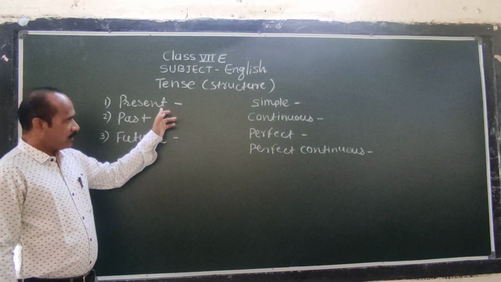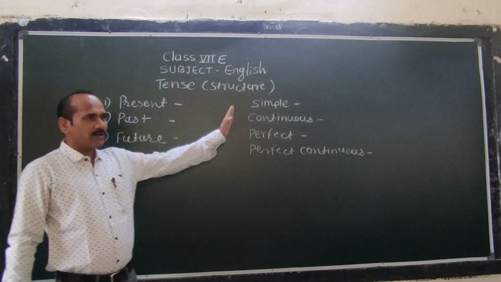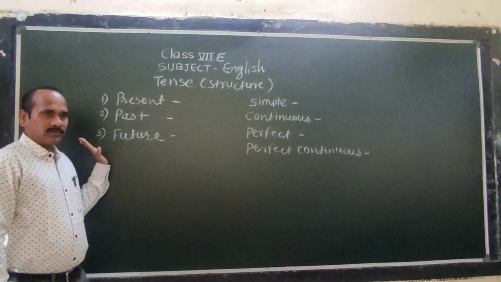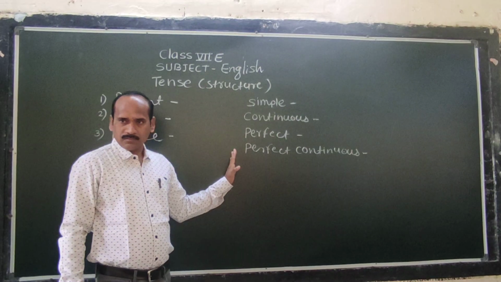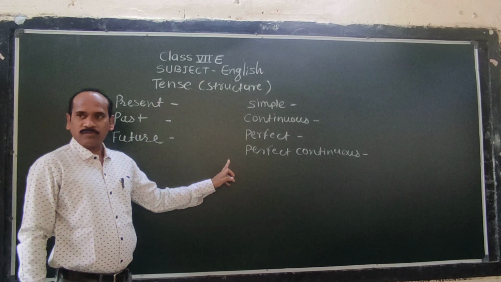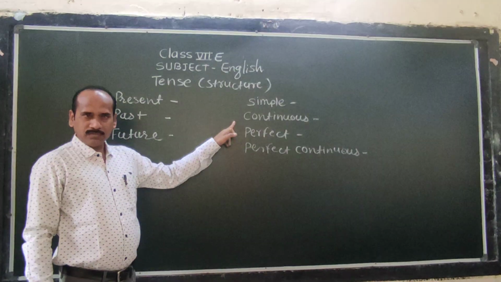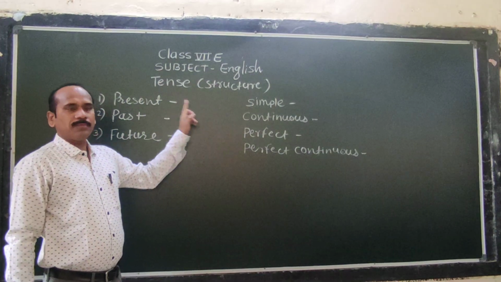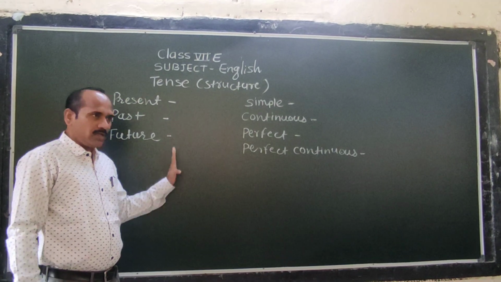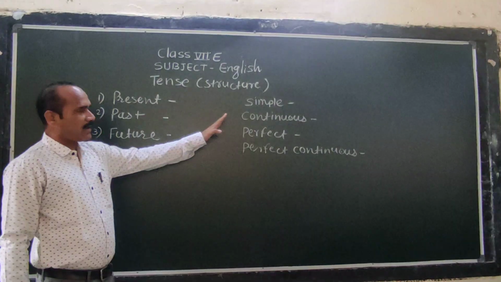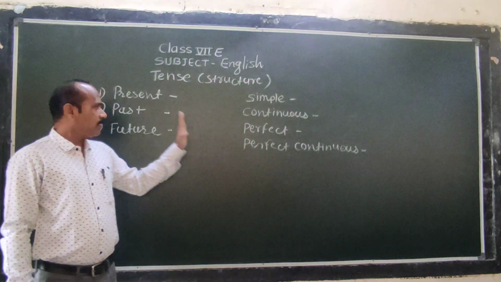Then, each tense has four parts. These are the sub-tenses. These are the main tenses, present, past and future, and these are sub-tenses. Okay. Present tense has four sub-tenses: present simple, present continuous, present perfect, and present perfect continuous. These are the four sub-tenses of each tense. It means that 4 3s are 12. Each tense has four sub-tenses.